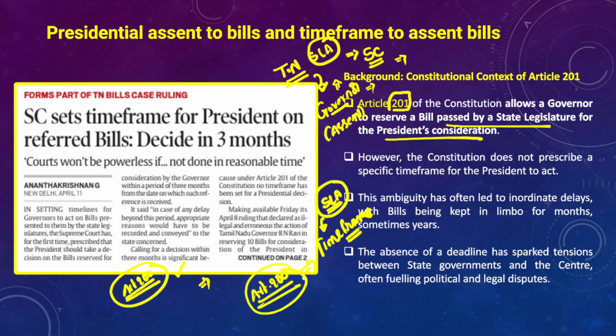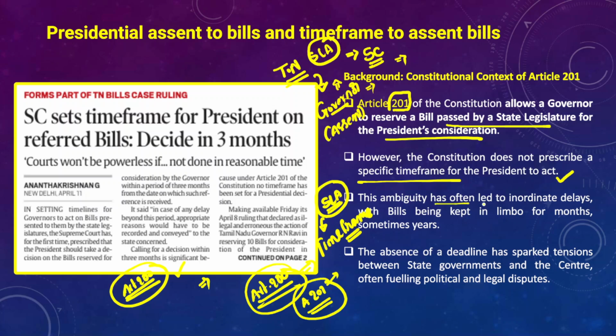However, Article 201 of the Indian Constitution talks about the power of the governor to reserve any bill or certain bills for the consideration of the president. However, again, the Constitution does not prescribe any specific time frame. So there is no specific time frame for the president to act. The Constitution is largely silent on when the president can give his assent, right? So the Constitution is largely silent on this.